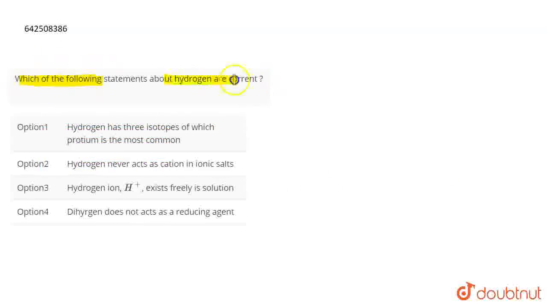The question is, which of the following statements about hydrogen are correct? Okay, so we'll consider each of the following statements and determine which of the statements are correct and which are incorrect. Okay, so coming on to the first statement, it says that hydrogen has 3 isotopes.